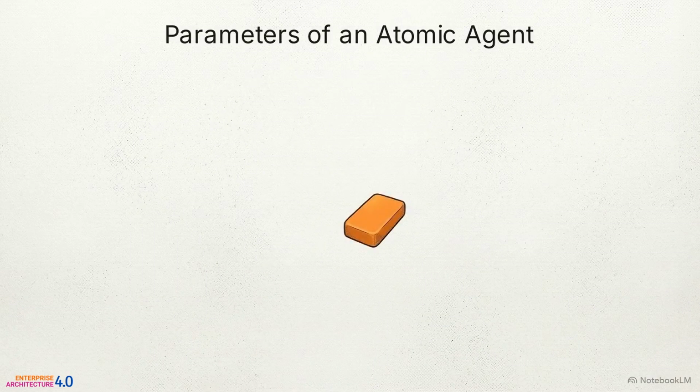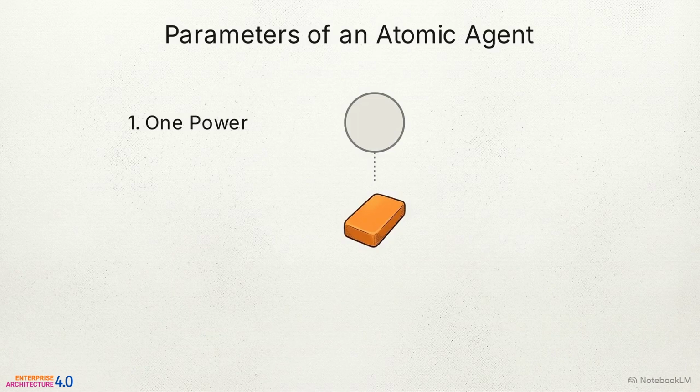What you are looking at here are the three parameters of an atomic agent. The first is one power. Power is the explicit type of authority an agent holds. Analyzing is a power. Planning is a power. Approving is a power.